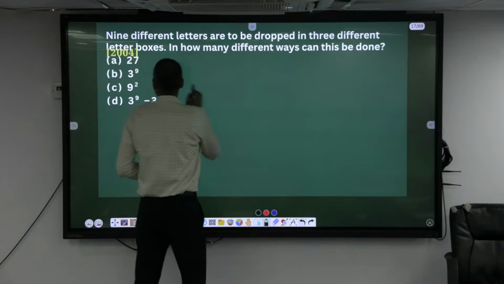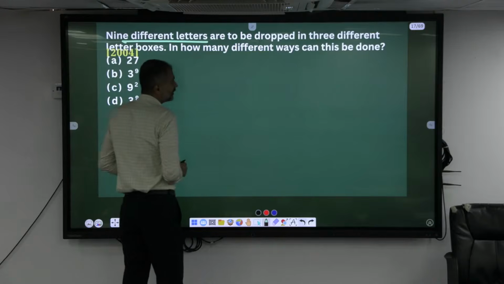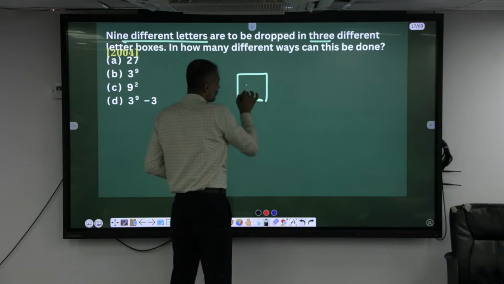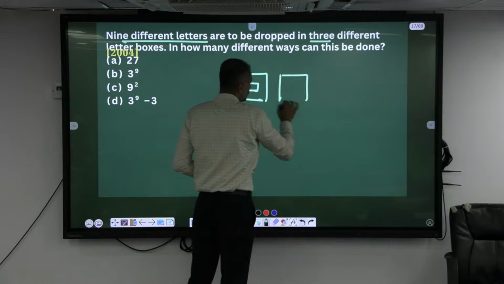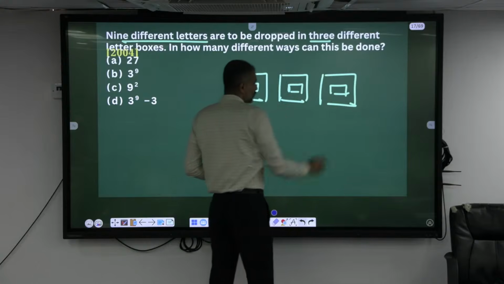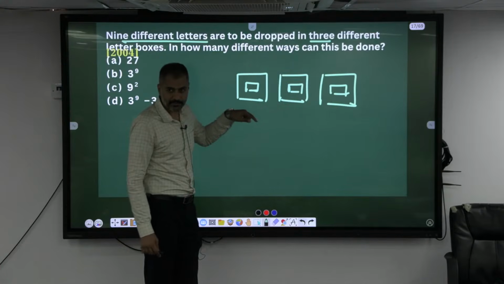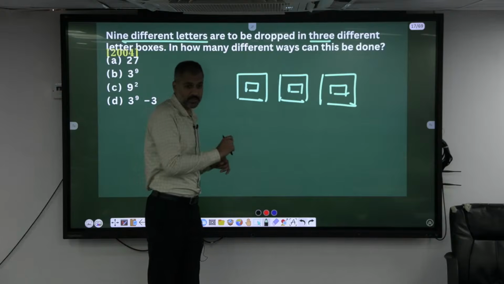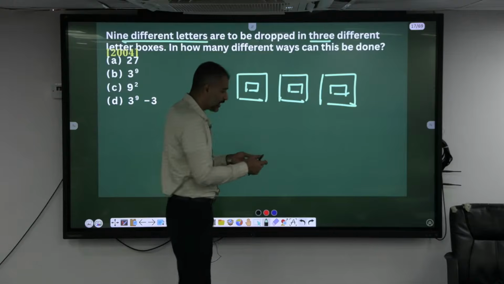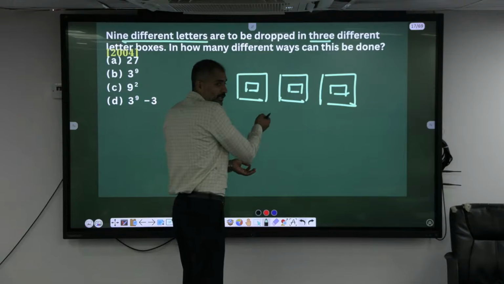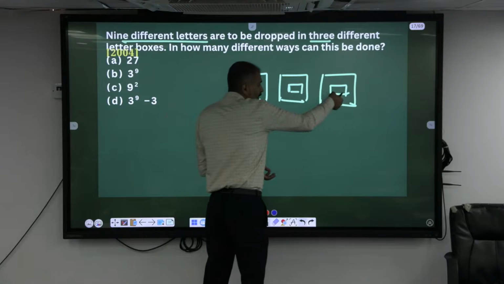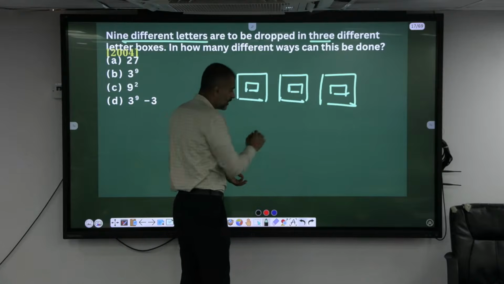Now look here, how many letters are there? 9 letters. How many boxes are there? 3 boxes. This is box number 1, box number 2, box number 3. One thing here, are we posting the letters to the box or the box to the letter? Letters to the box. How many letters are there in your hand, madam? 9 letters. If you have to post the first one, you are having how many choices? Either this or this or this. So totally how many choices? 3 choices, isn't it?